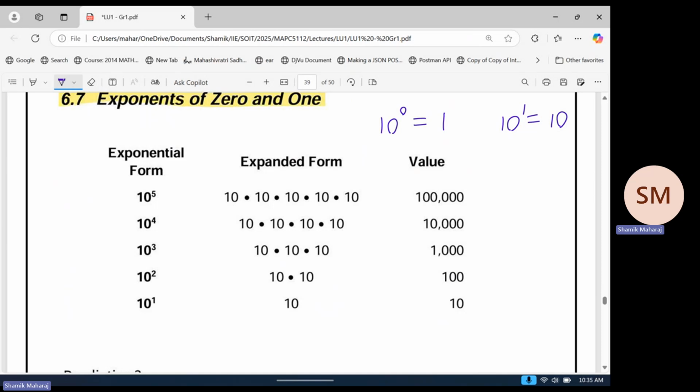10 to the power 1, let's think about what that means. Okay, that's not too bad. Because you know exponents, for example, 10 squared is telling us to multiply 10 by itself 2 times.